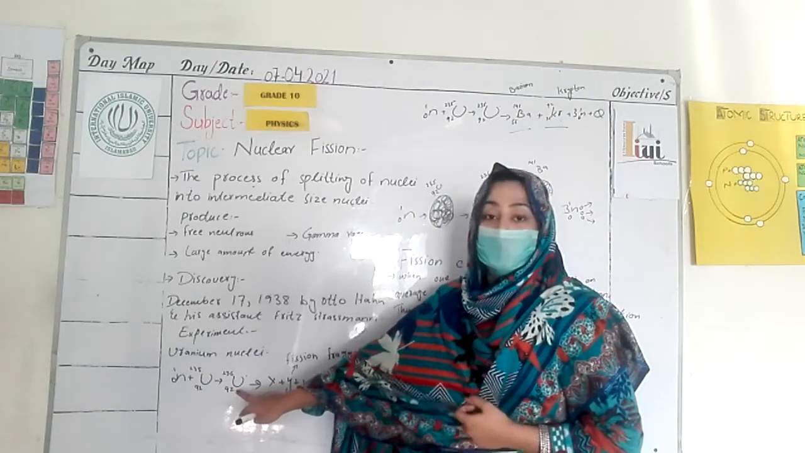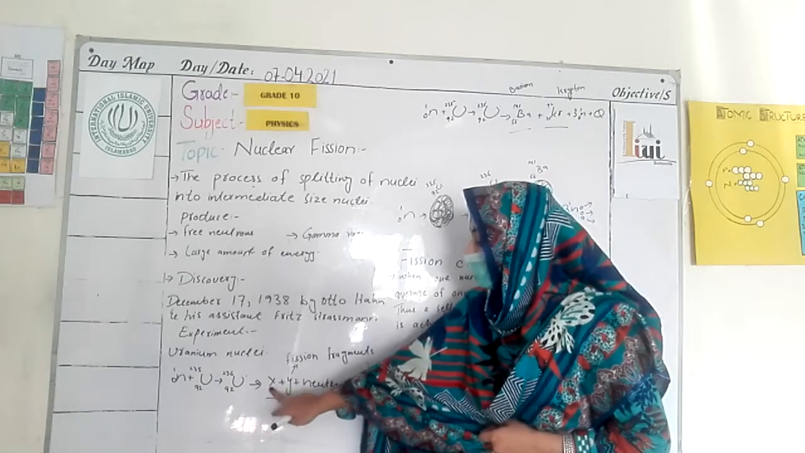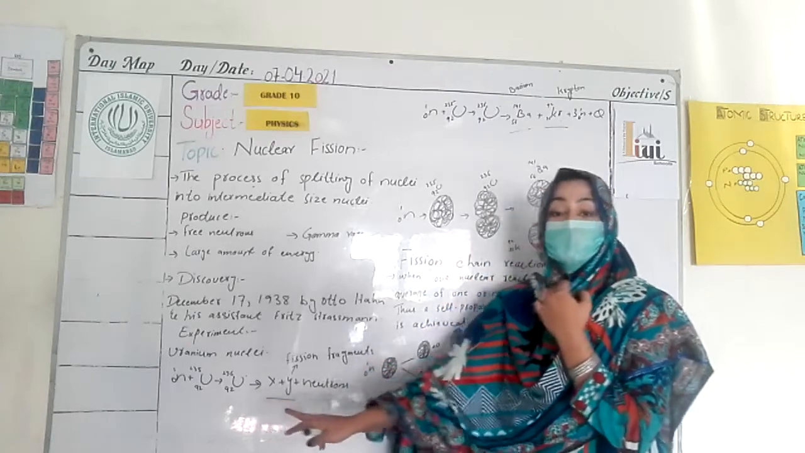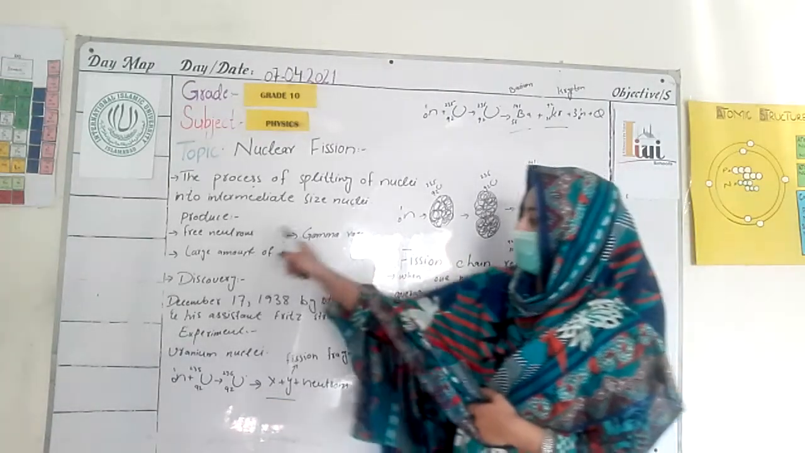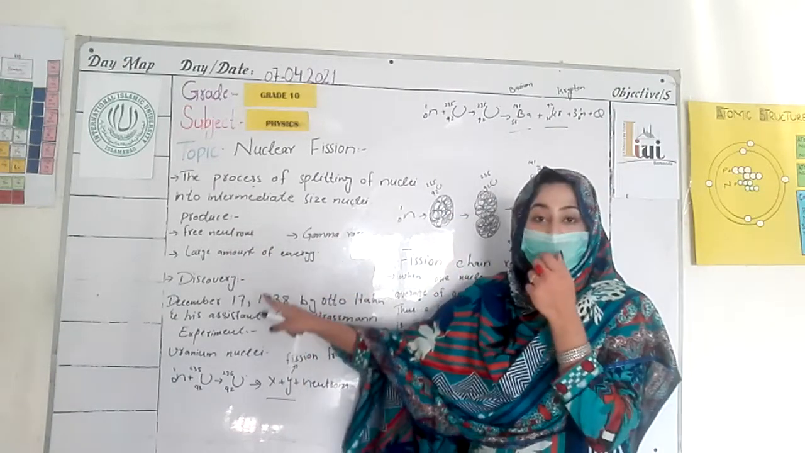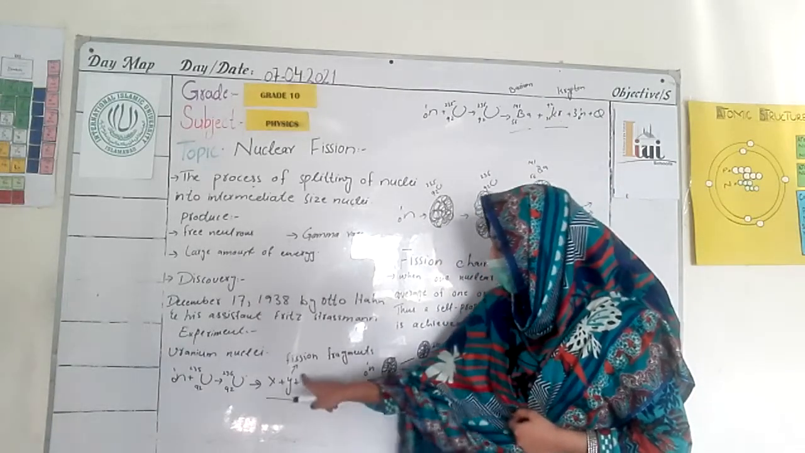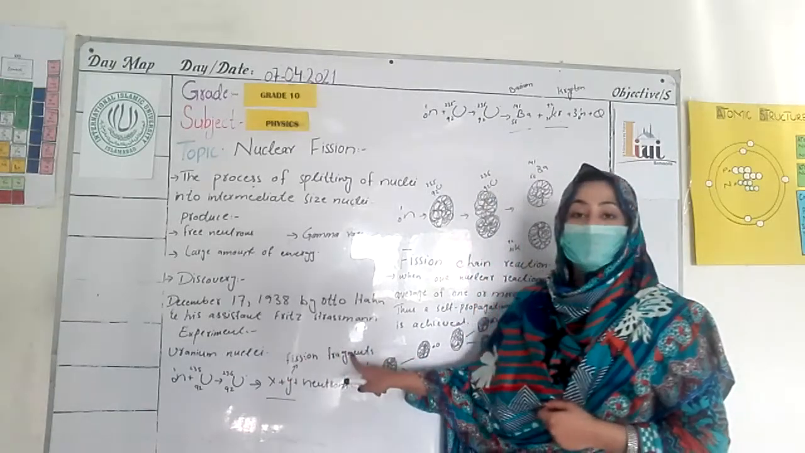That massive nucleus splits into two smaller nuclei, which we call X and Y. During this process, in nuclear fission, a number of free neutrons, gamma rays, and a large amount of energy are produced. X and Y are also called fission fragments.